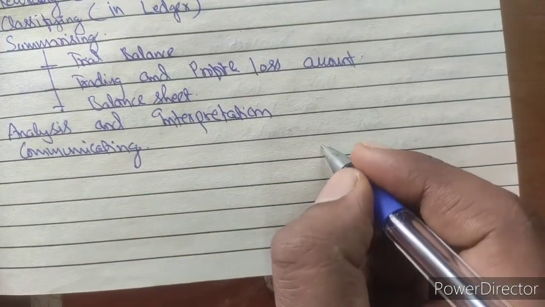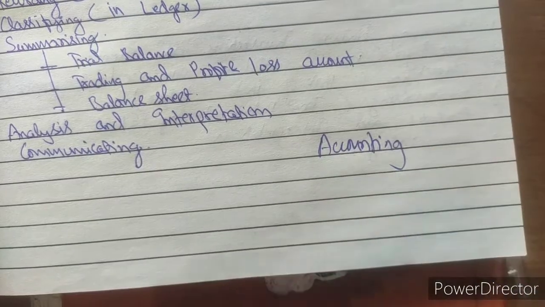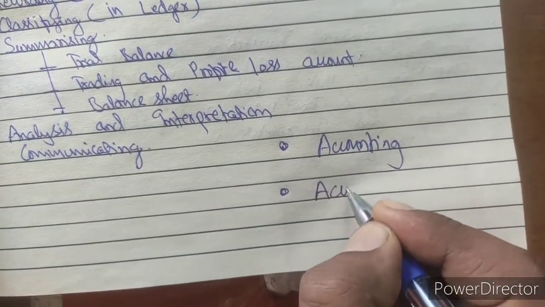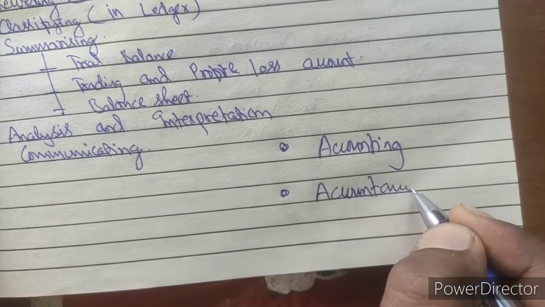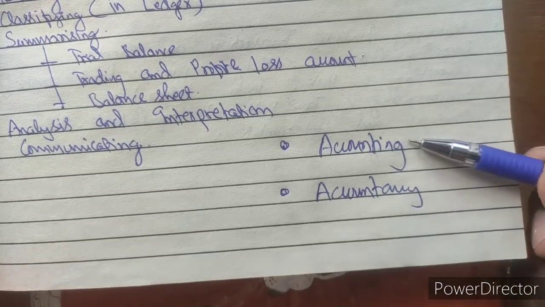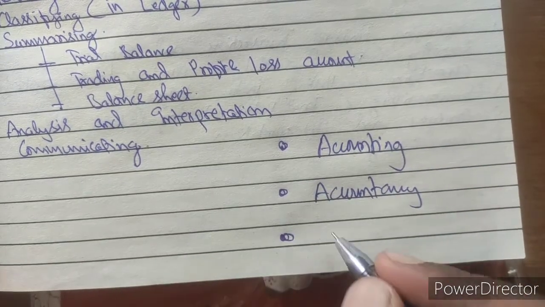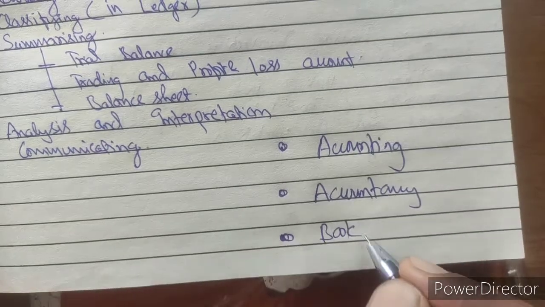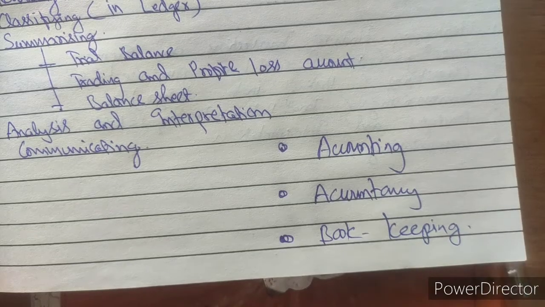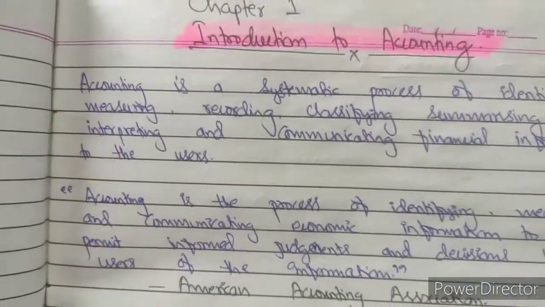Accounting has its own meaning, then the word accountancy has its own meaning. Accounting and accountancy are different. Then bookkeeping is another branch. We will be discussing the difference between them in the coming videos also.